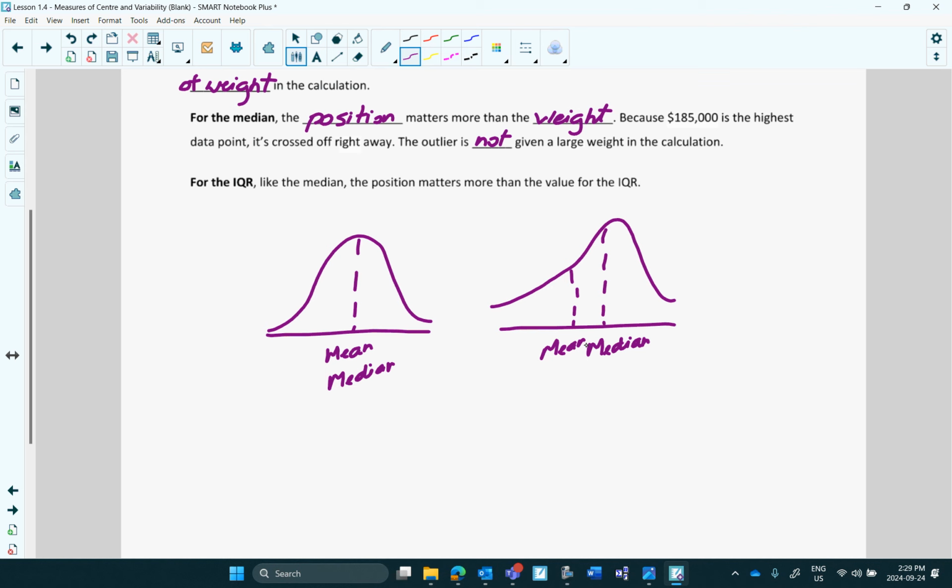If you don't have low or high values and it's perfectly distributed, then the mean will be the same as the median. And then the other thing, the median and the IQR are resistant to outliers. The mean and the standard deviation and the range are not.